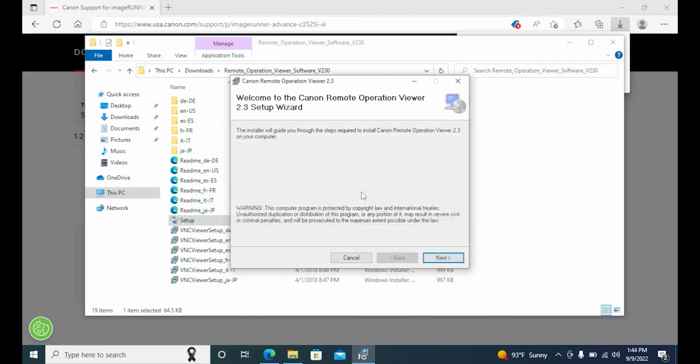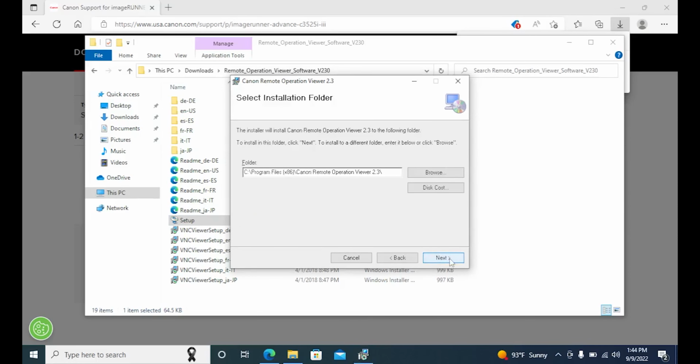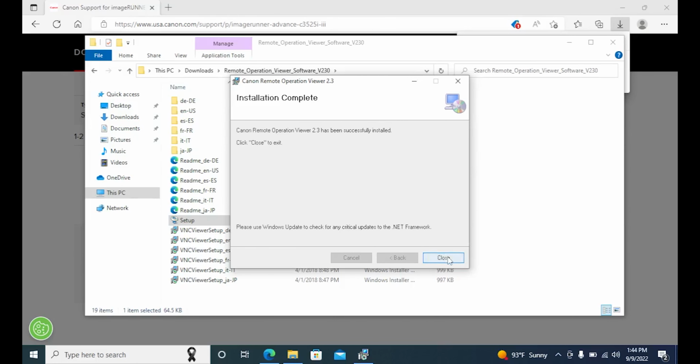Click OK. Click Next. Agree to the terms. Click Next. Click Next. Click Next. Click Yes to user control. Click Close.